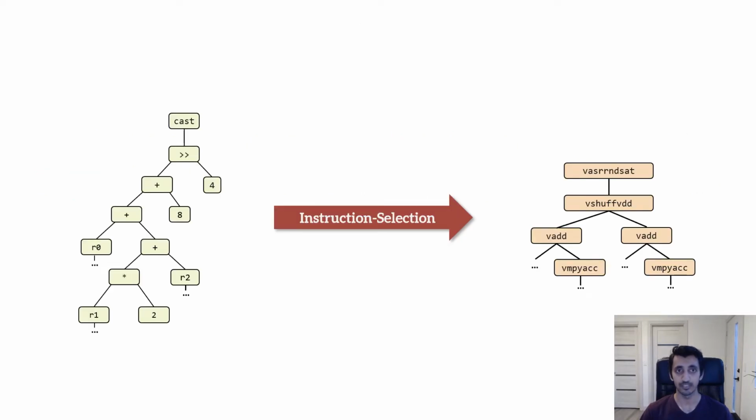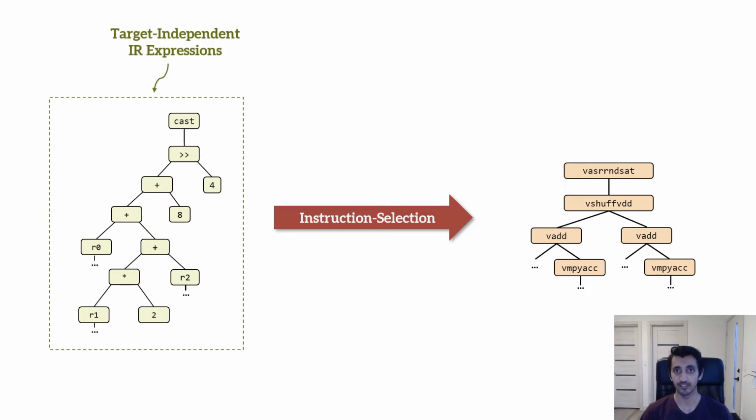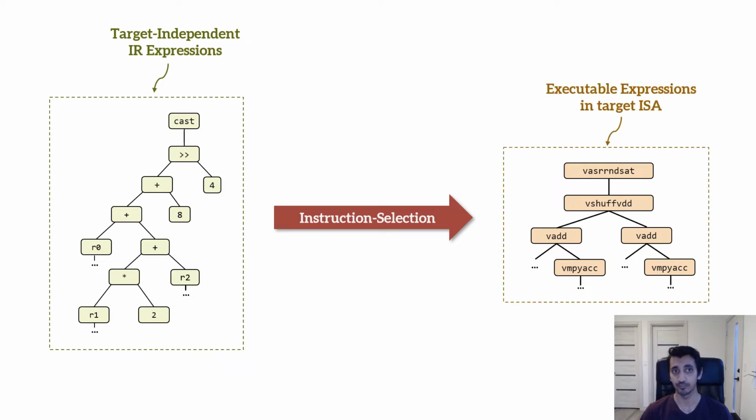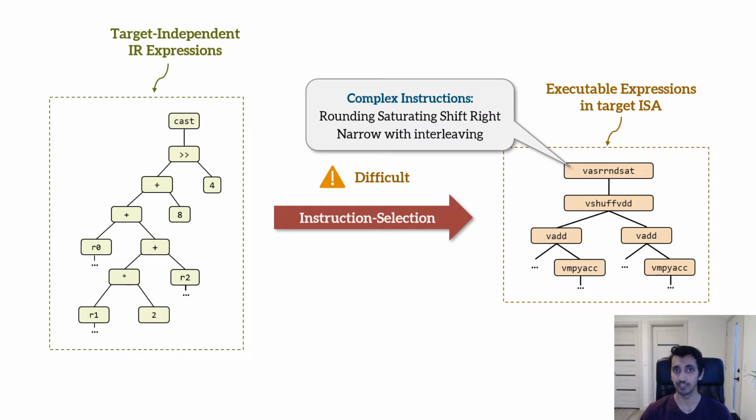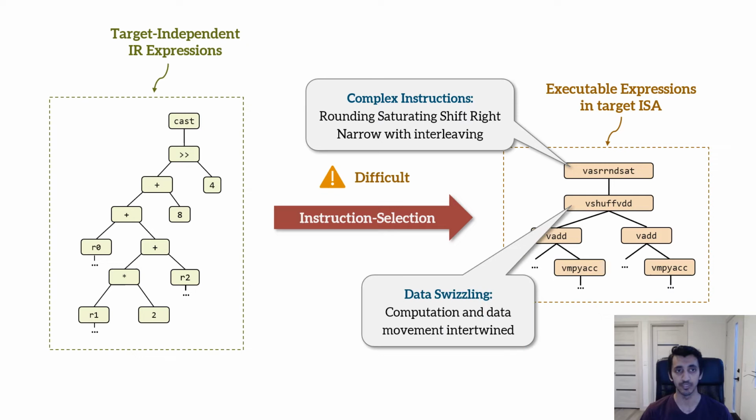Instruction selection is a key phase in any optimizing compiler, whereby expressions in the compiler's intermediate representation are translated into executable instructions from the target platform's instruction set. Unfortunately, when targeting modern vector instruction sets, choosing the optimal sequence of instructions can be quite tricky. Not only do these instruction sets include a rich set of complex intrinsics, but the optimal implementations often require an intricate interweaving of data movement and computation.